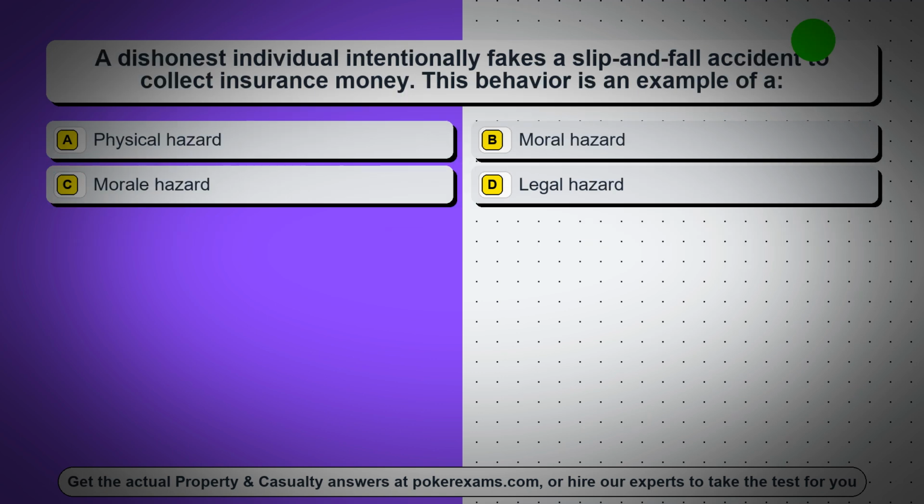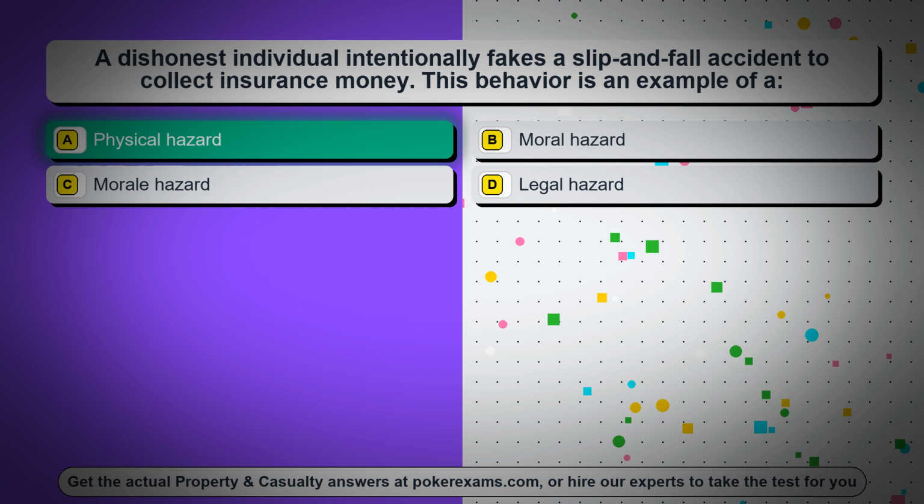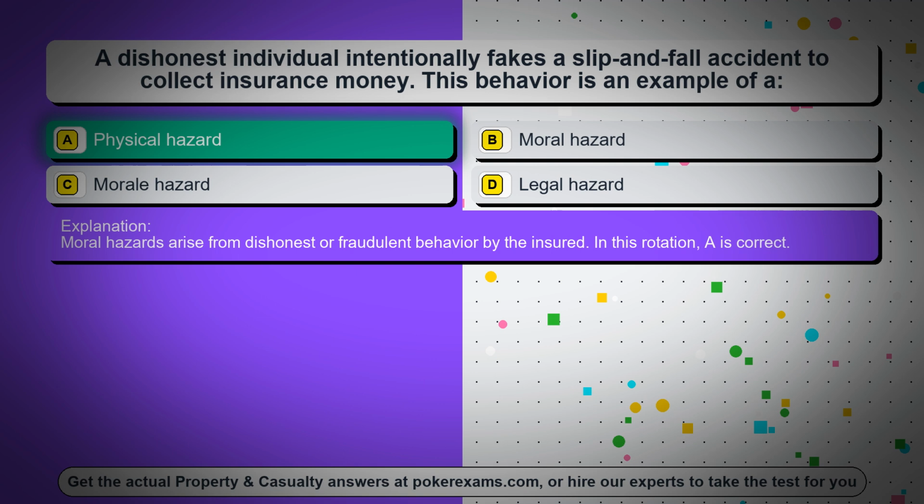Question 39. A dishonest individual intentionally fakes a slip-and-fall accident to collect insurance money. This behavior is an example of A. Option A, physical hazard. Option B, moral hazard. Option C, morale hazard. Option D, legal hazard. The correct answer is option A, physical hazard. Moral hazards arise from dishonest or fraudulent behavior by the insured. In this rotation, A is correct.